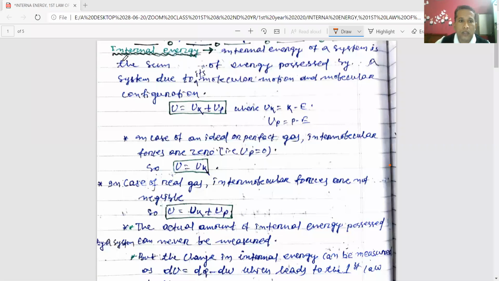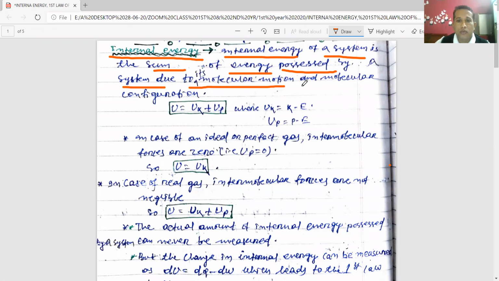So, what is internal energy? Internal energy of a system is the sum of energy possessed by a body or system due to its molecular motion and molecular configuration. Due to molecular motion, the energy will be kinetic energy, and due to molecular configuration, the energy will be potential energy. So, internal energy of any system or any body is the sum total of kinetic energy of all the molecules due to its molecular motion and sum total of potential energy of all the molecules